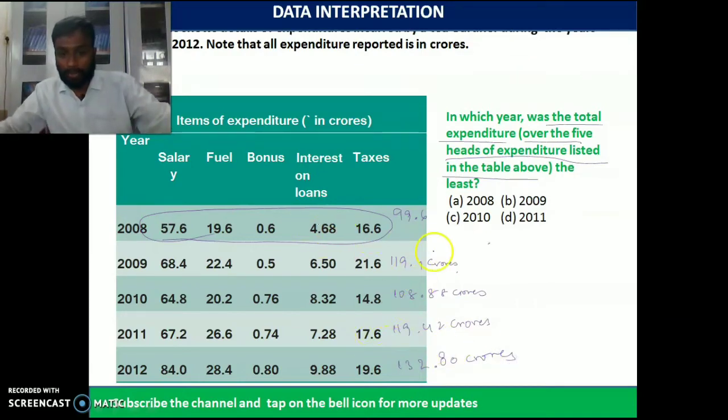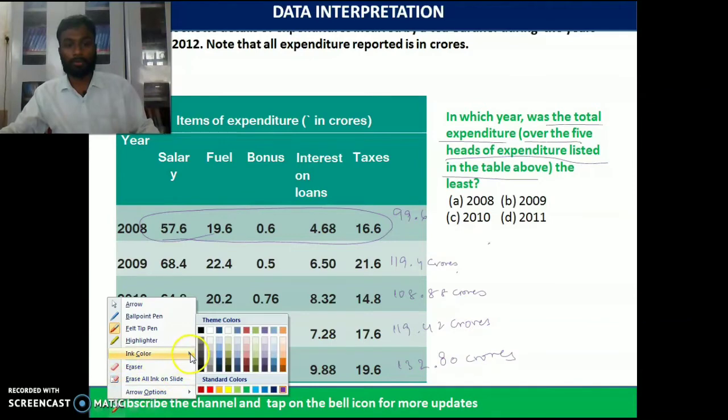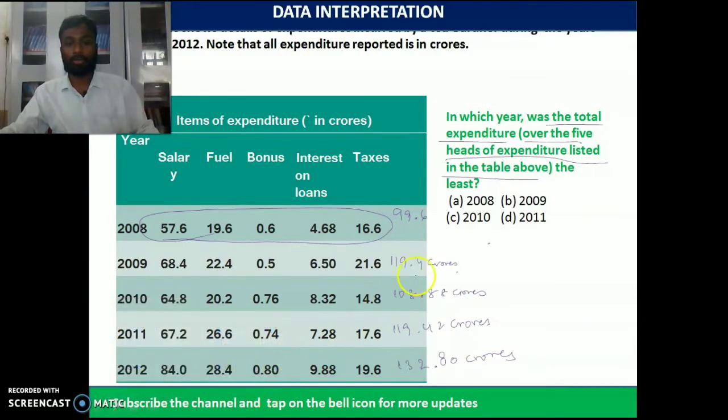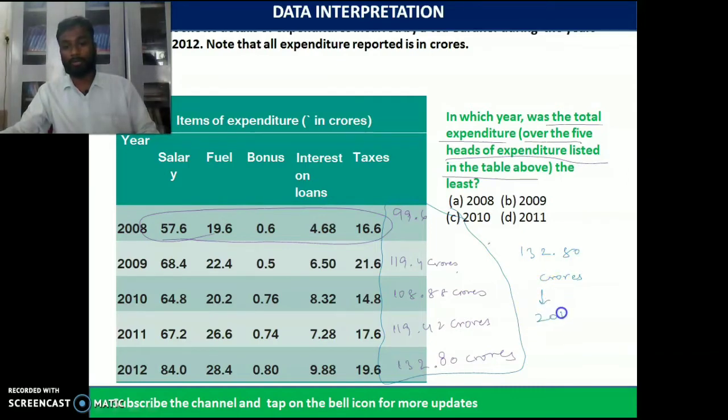When we compare all the values here, the highest value is 132.80 crores, which is the value of the year 2012.